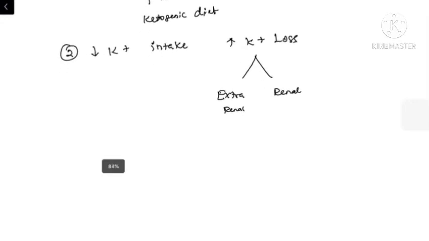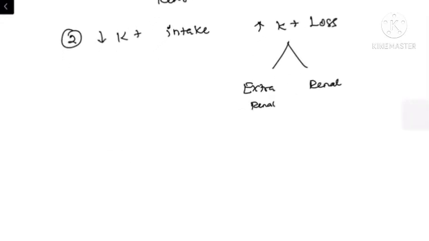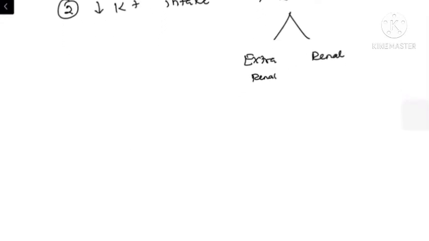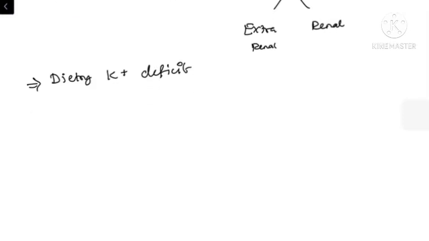So first we will discuss the decreased potassium intake. We have already discussed that dietary potassium is the main source of potassium, but potassium homeostasis is maintained by the DCT and colonic crypts. So when the patient has a dietary deficit of potassium, the patient may have episodes of hypokalemia.